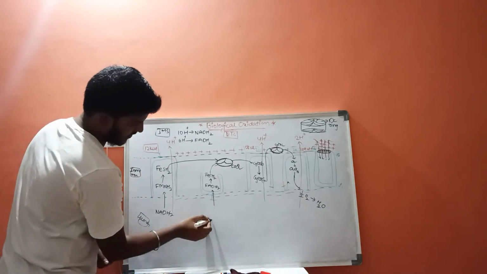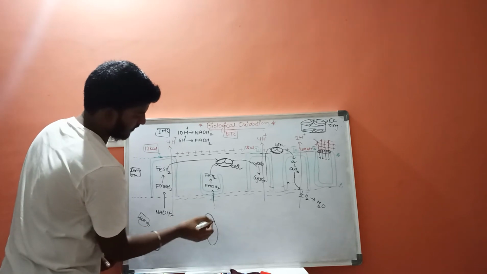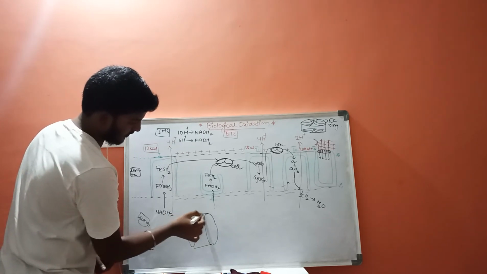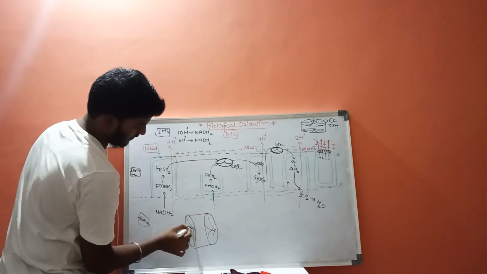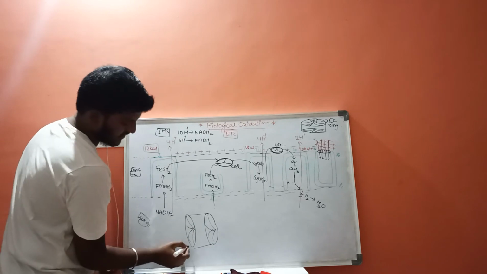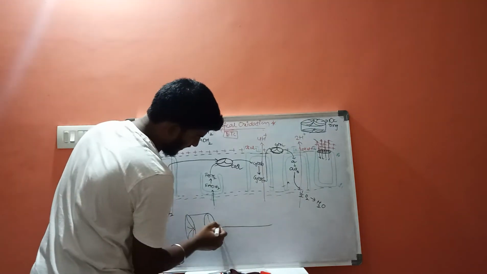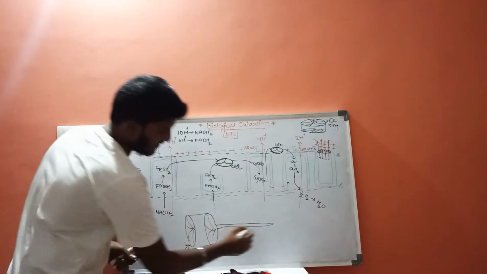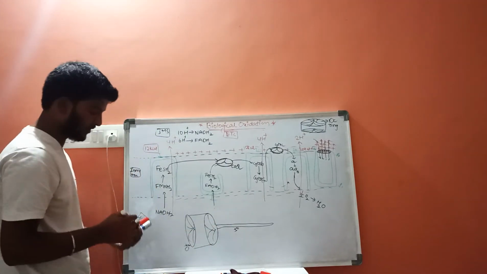Let us consider this is complex 5. This is the F0 protein, and here there is a rod-like structure. This is the F1 protein.